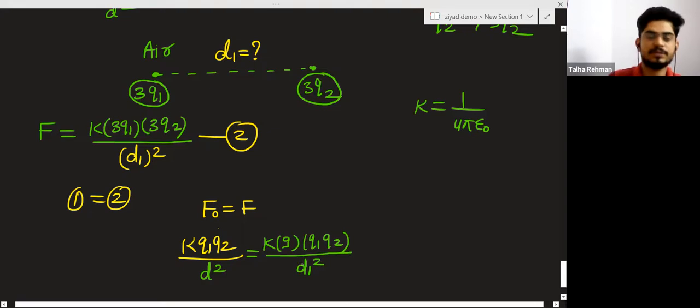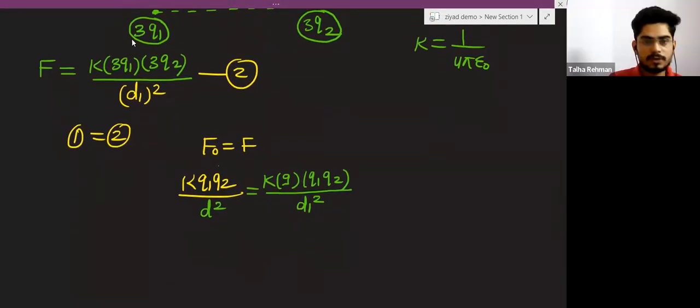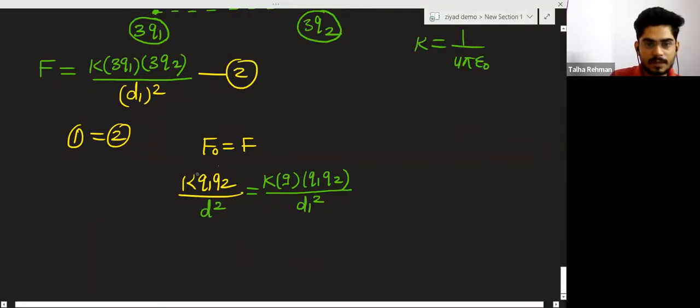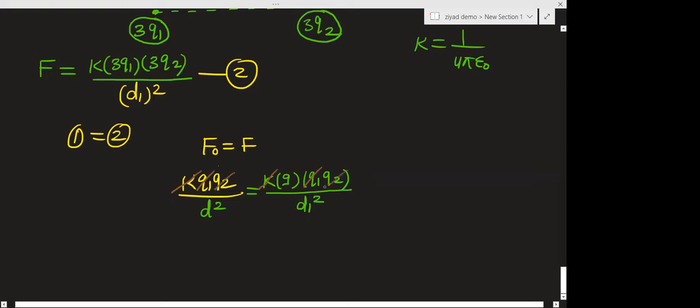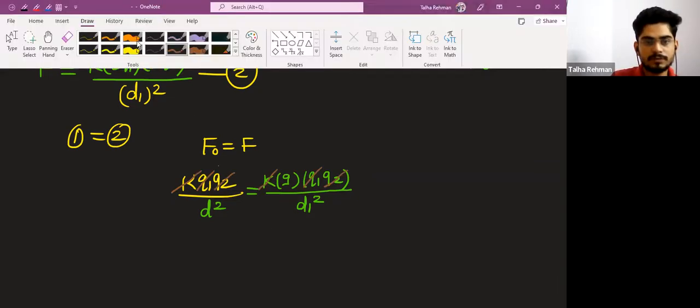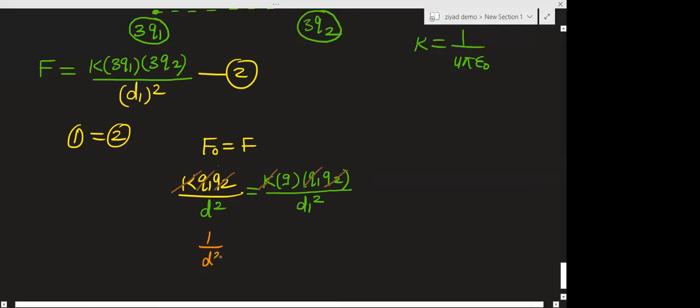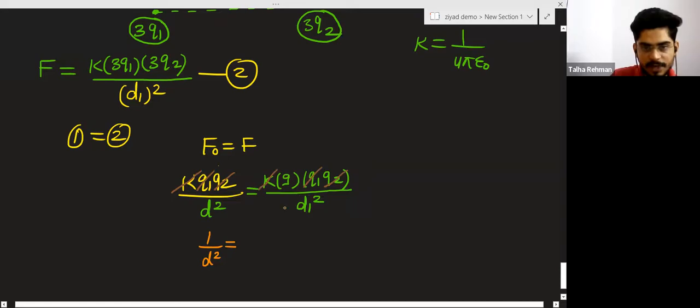So now this K gone, this Q1 gone with Q1, this Q2 gone with Q2. Now here we have 9, here we have 1 by d square, and here we have 9 by d1 square.